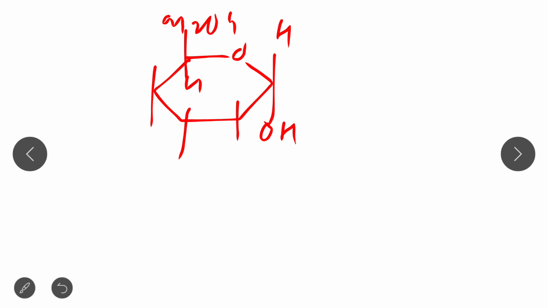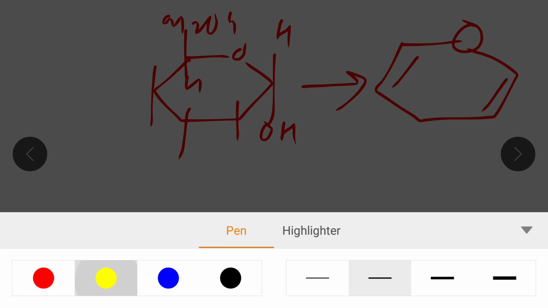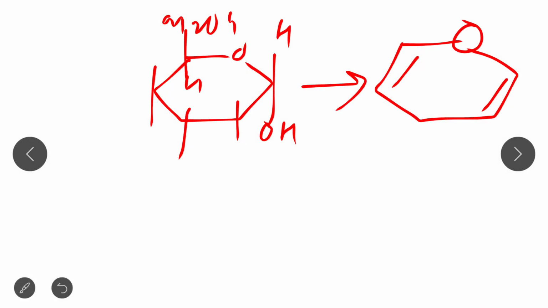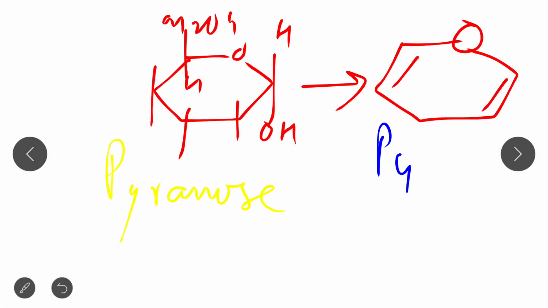This structure resembles the pyran structure. See, this is the structure of pyran. That's why this aldohexose is known as pyranose, because it resembles the structure of pyran.